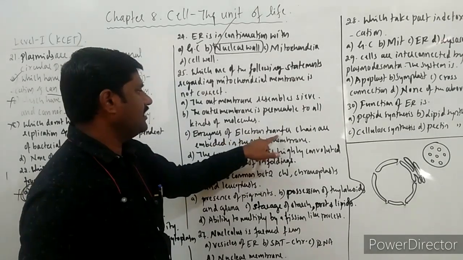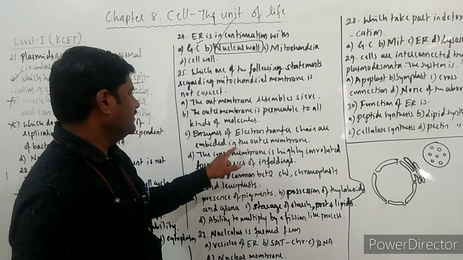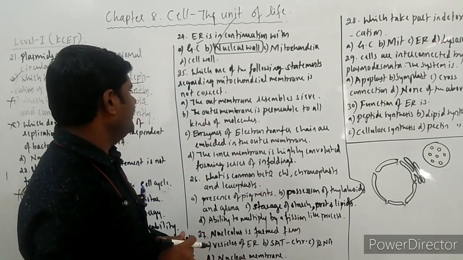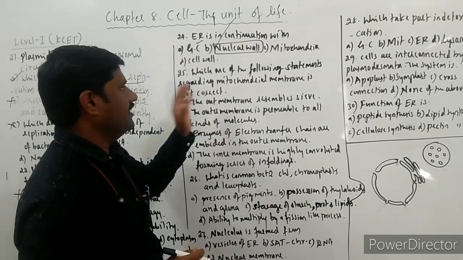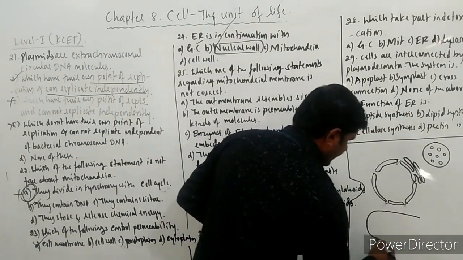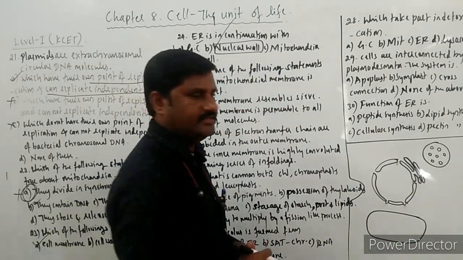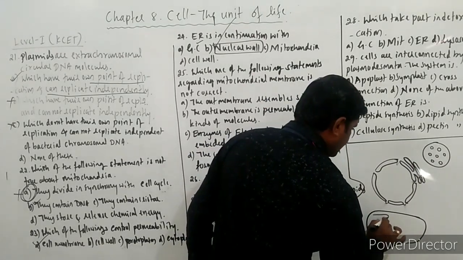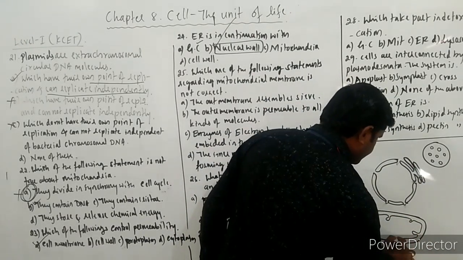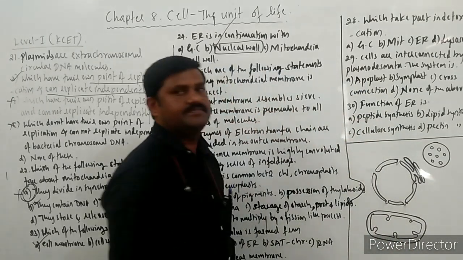Enzymes of electron transfer chain are embedded, right, in the outer membrane. See here, in case of mitochondria, once again you see the diagram. Mitochondria, this is the outer membrane, and this is the inner membrane, which has many foldings on it.